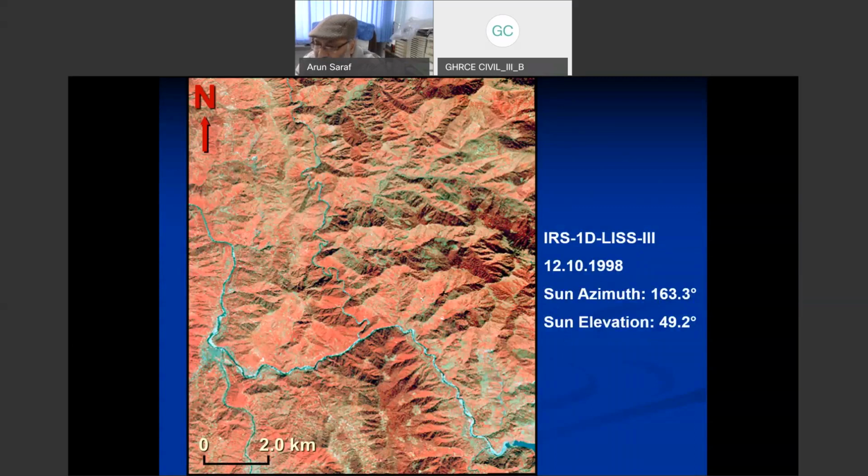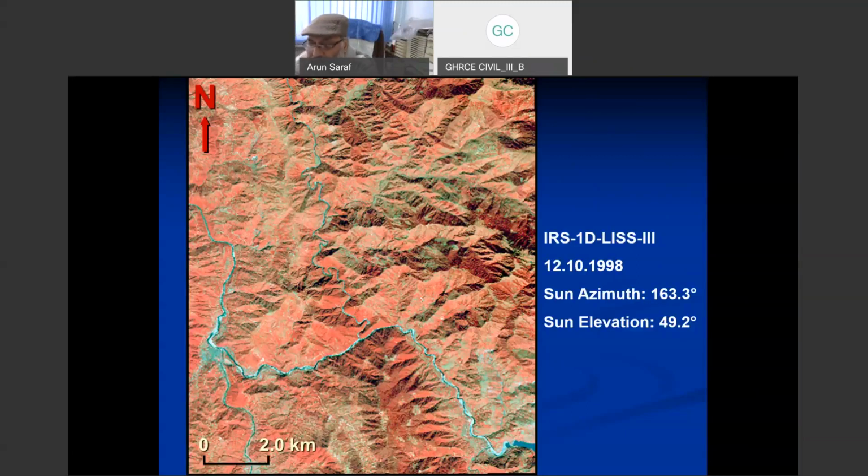It is the metadata file, that means the information about that satellite, data about the data. This metadata file will let you know when this image was acquired, and what the sun azimuth and sun elevation were.